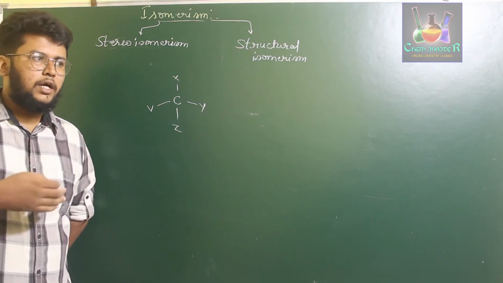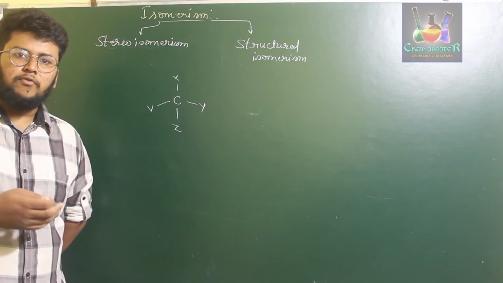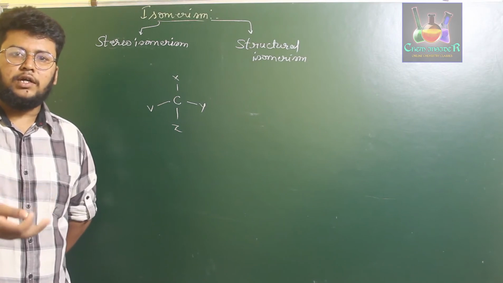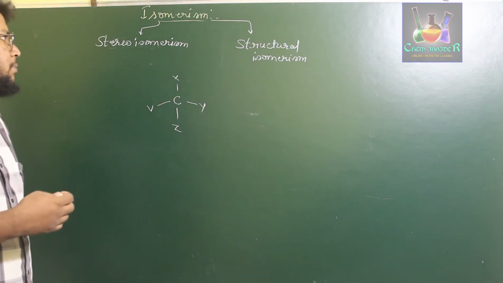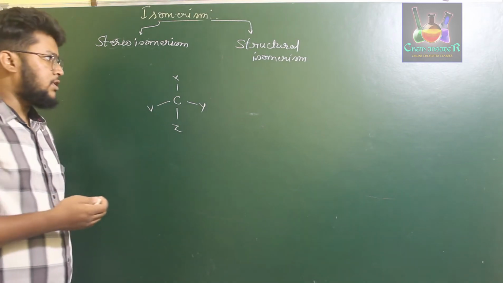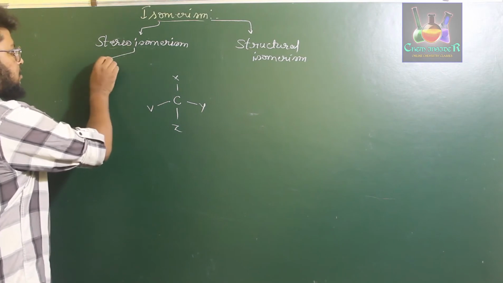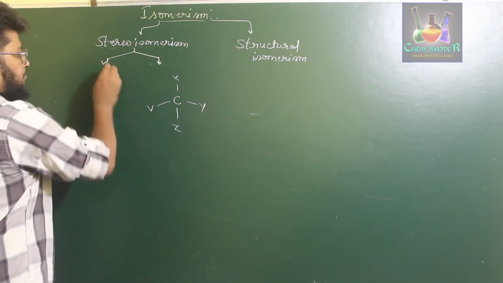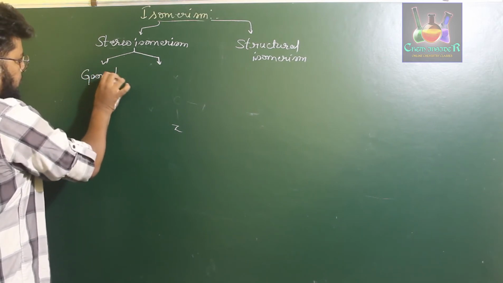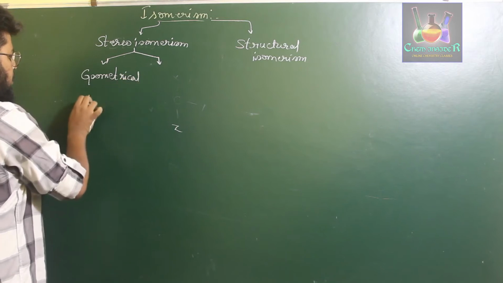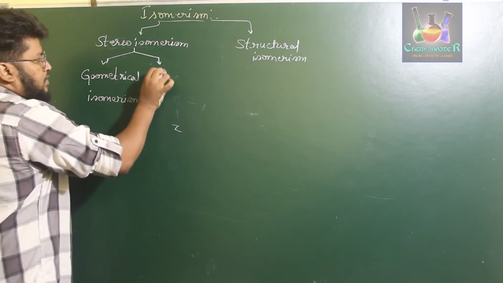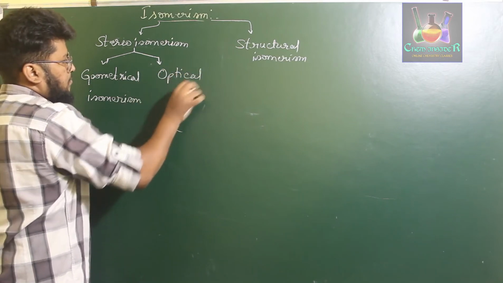For the arrangement of atoms in three-dimensional space, we may consider a point of reference, or we might also consider a bond for reference. Depending upon which we use for classifying stereoisomerism, it is further classified into two different types: geometrical isomerism and optical isomerism.